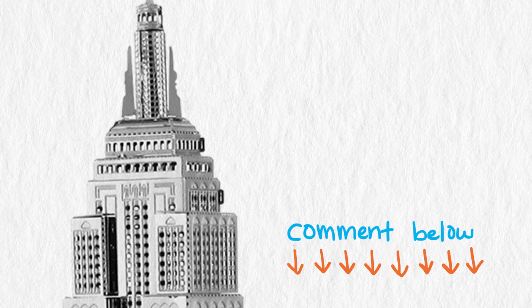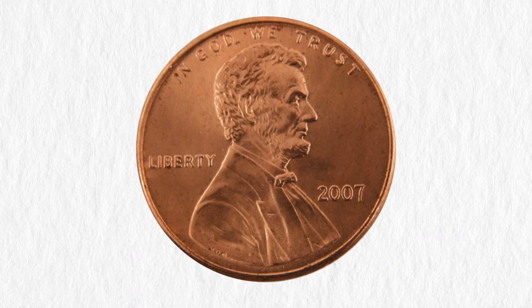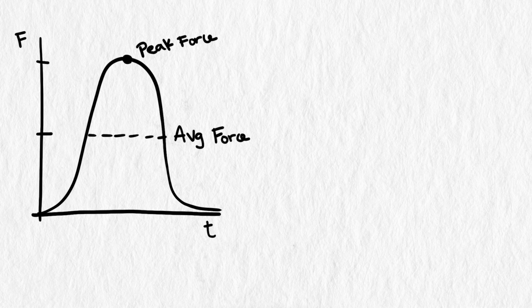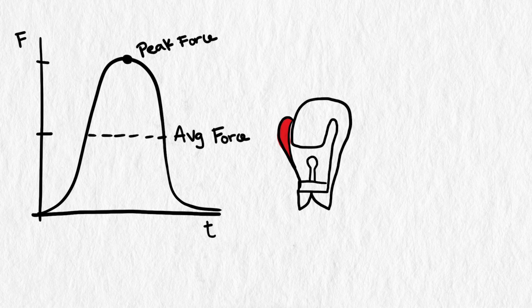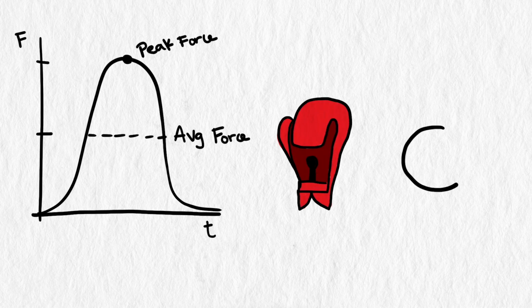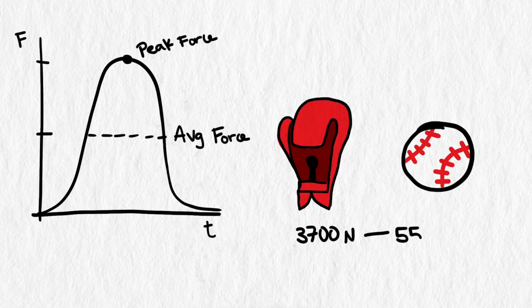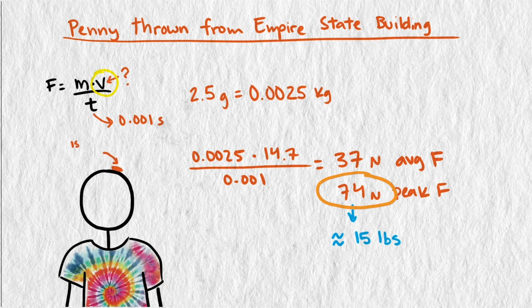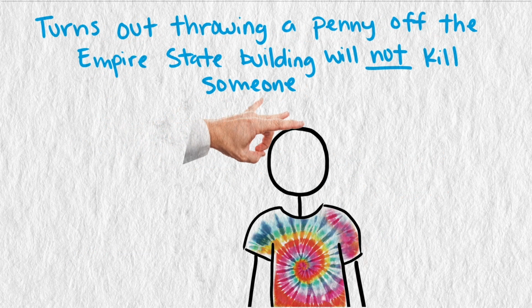Virtually, of course. In order to determine if a penny could kill someone, we calculated its average and peak impact force, and compared it to the impact force of some situations where we know people have died from blunt objects hitting them in the head. We explored both a boxing scenario and a baseball scenario and determined that around 3,700 to 5,500 newtons is needed for a fatality. Our penny, on the other hand, only generated about 74 newtons at its peak, only enough to really feel like a flick to the head.